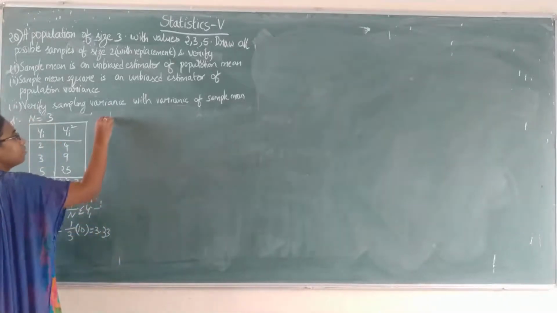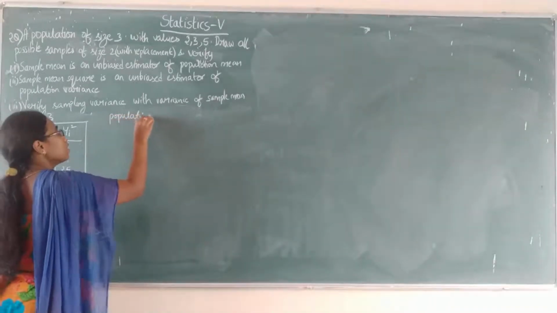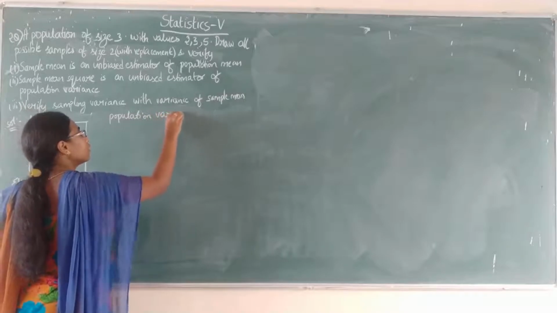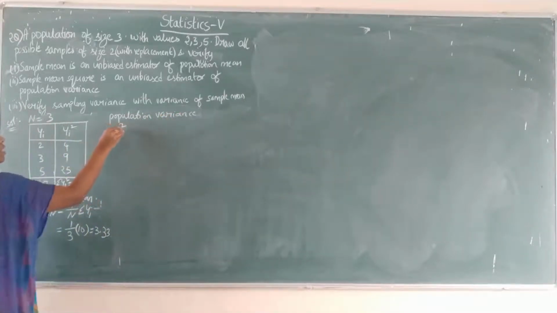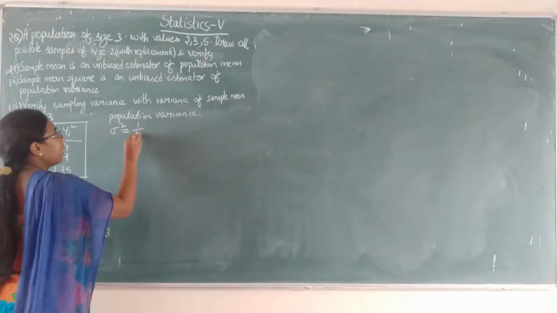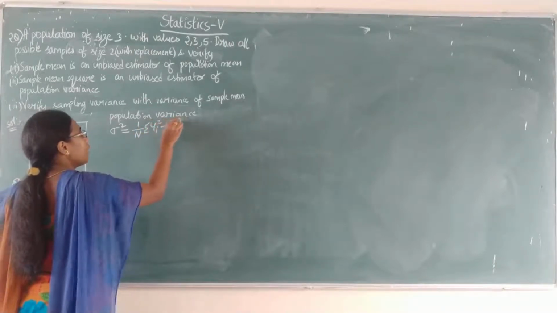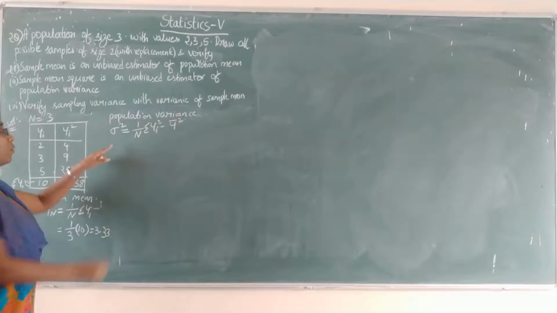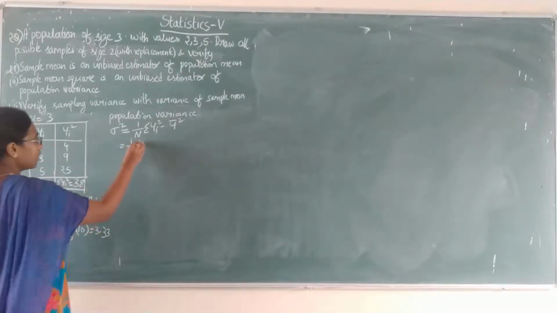Next you will find the population variance. The population variance is denoted with sigma square and it is equal to 1 by n summation yi square minus y bar square. So 1 by n is 1 by 3 into summation yi square is 38.